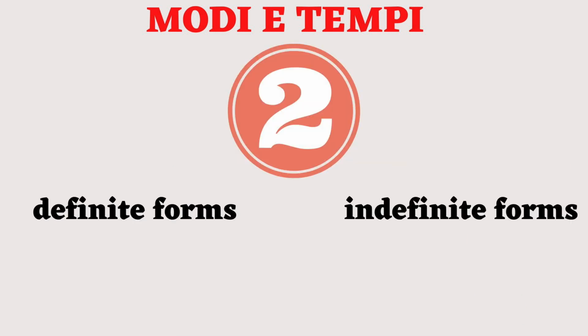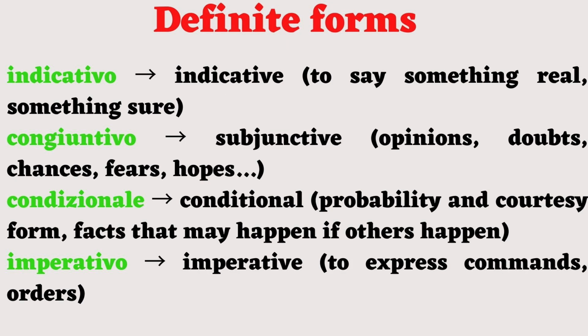There are two main groups of forms in Italian: definite and indefinite forms. Definite forms are indicativo, to say something real, something sure; congiuntivo, opinions, doubts, chances, fears, hopes; condizionale, probability and courtesy form, facts that may happen if other things happen before; imperativo, imperative, so to express commands, orders.